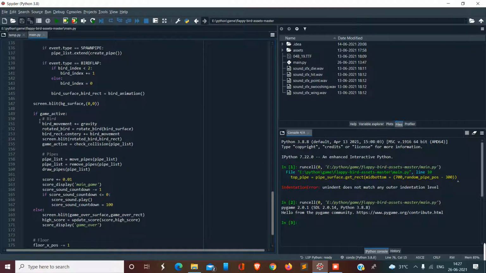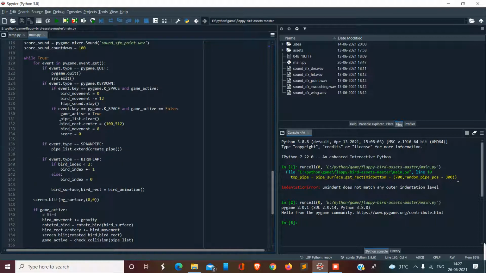So when the game is active, gravity acts upon the bird. Rotate bird acts on the bird surface to give the bird animation. The bird rectangle is created and shown in this rotate bird function. Then they are loaded onto the screen, and every time the game is active, the collision is checked. Then in the pipe list, pipes are moved and pipes are removed. Earlier here the pipes were created.